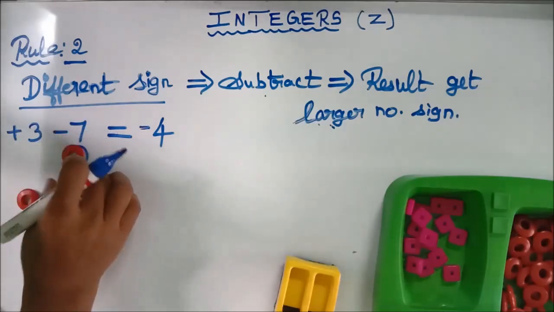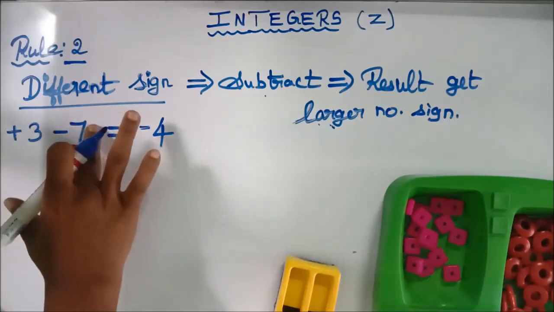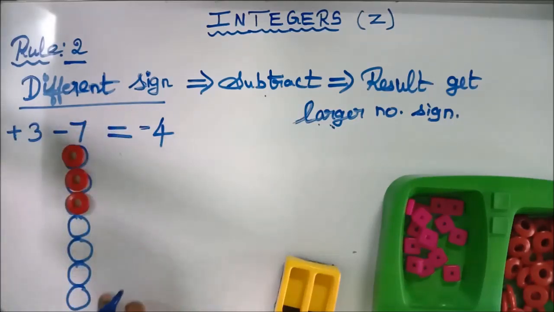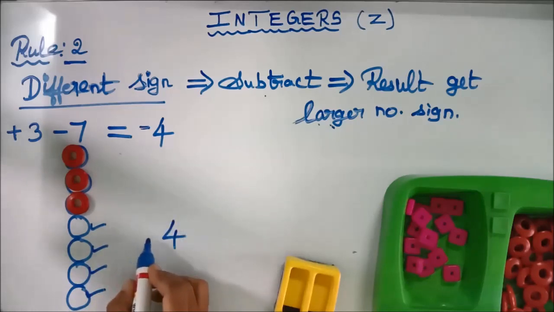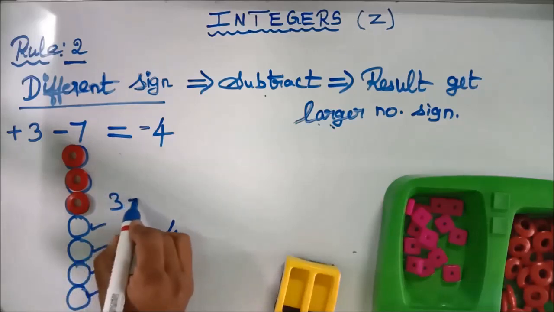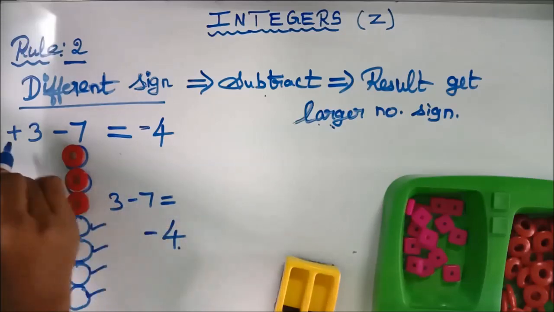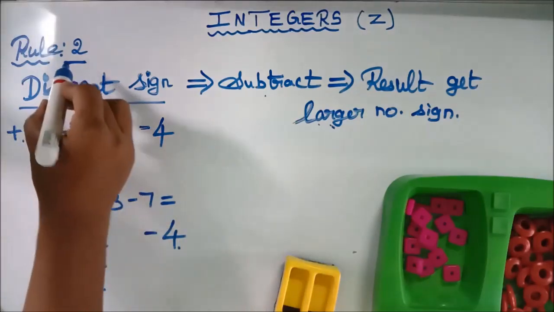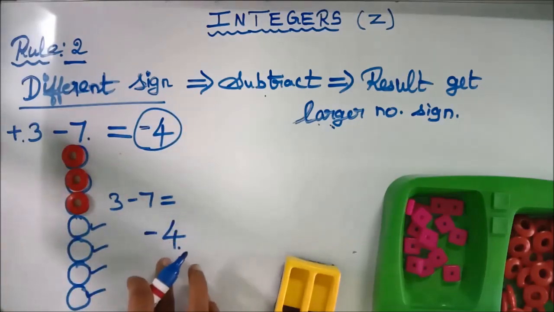So 1, 2, 3. Okay, after adding these 3 with minus 7, still you are in need of some coins. How many coins do you need? 1, 2, 3, 4. Thus, you are in need. Need means you have to introduce the symbol minus. Thus, 3 minus 7 is minus 4. Thus, plus 3 minus 7, as per rule 2, you get minus 4. By the activity also you get the same answer.